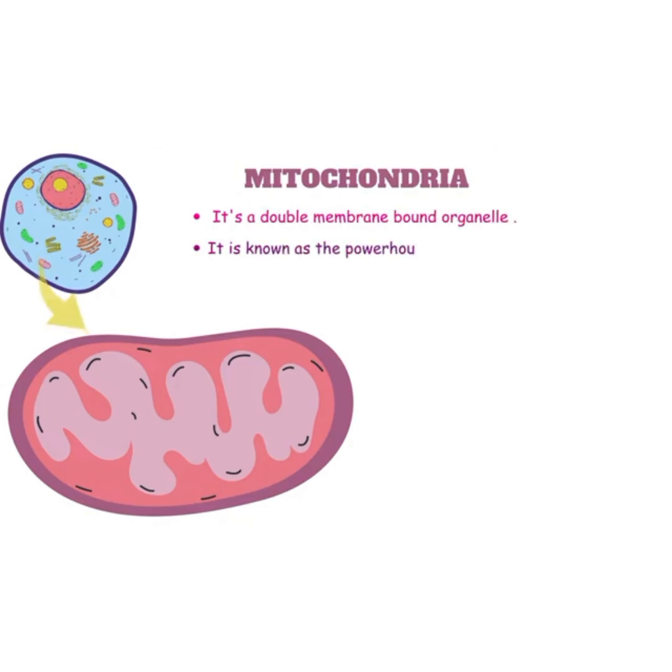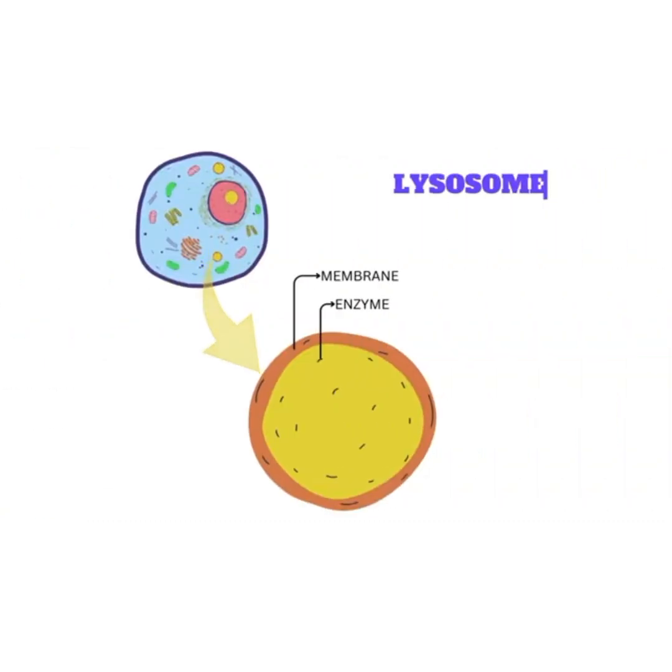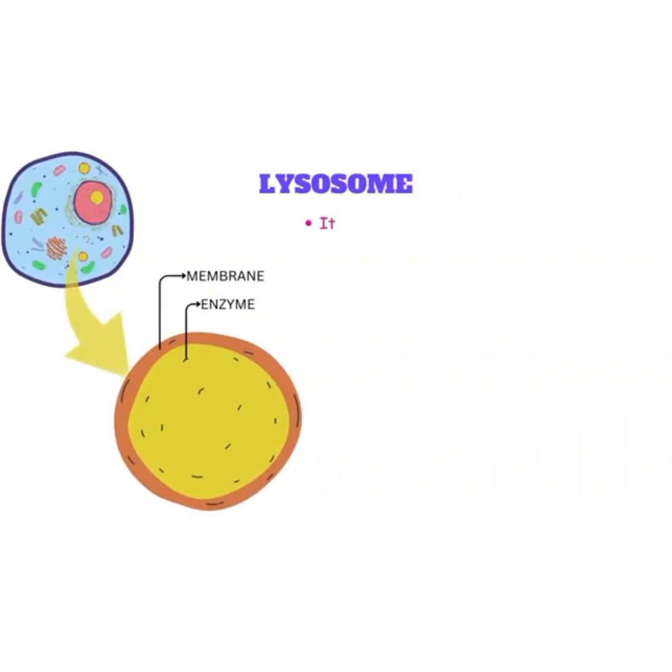Next one is mitochondria, the powerhouse of the cell. It produces adenosine triphosphate, or ATP. Outer membrane, inner membrane space, and matrix are the parts of mitochondria.